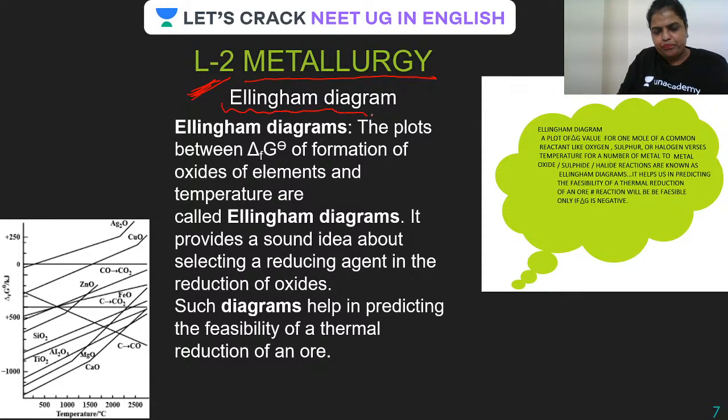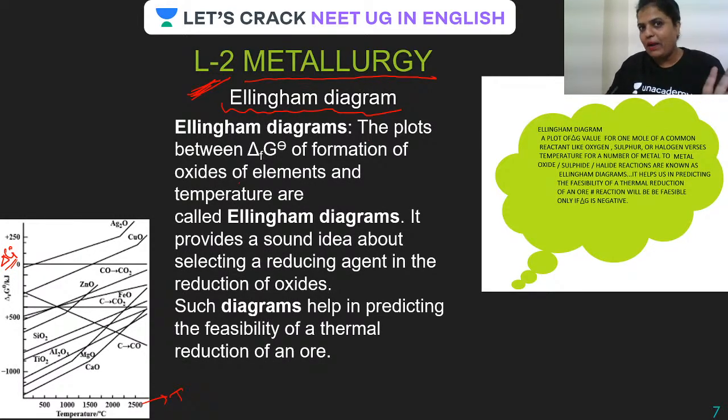Ellingham diagram. Basically, what? The plot between delta G naught of formation of oxide of an element and temperature. Here we take delta G naught, and on this axis, temperature. It provides a sound idea about selecting a reducing agent in reduction of oxide, and such a diagram helps in predicting the feasibility of a thermal reduction of an ore.